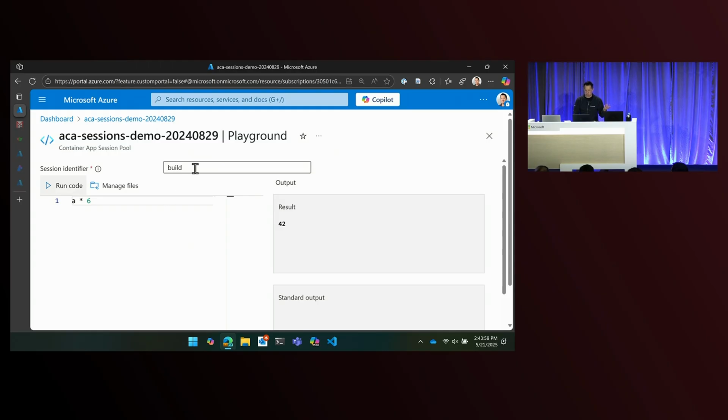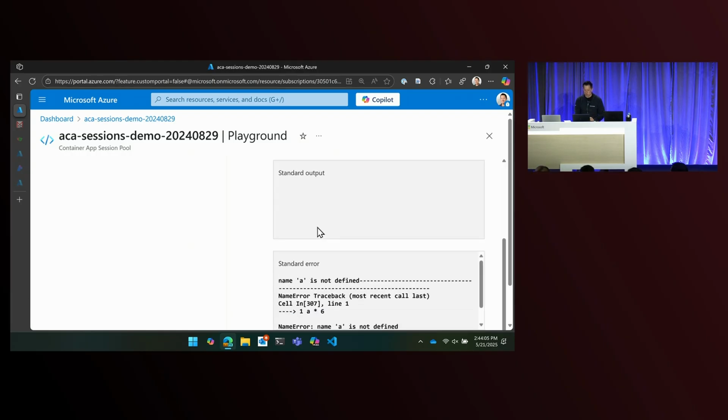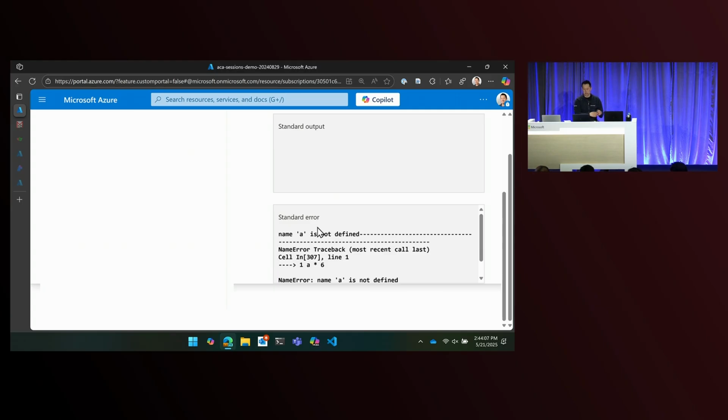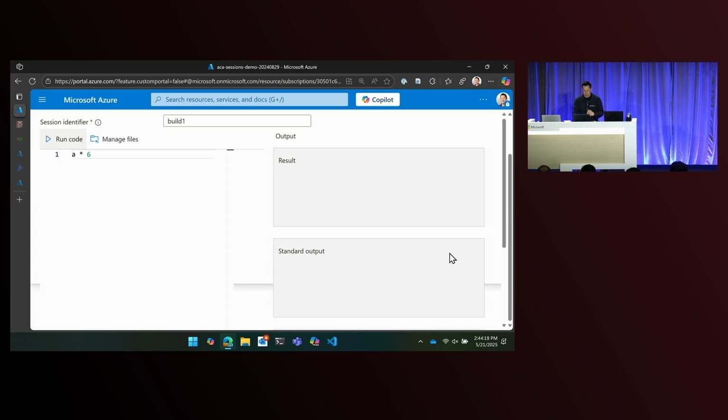But it's actually super easy to switch to another session. If I just put the number 1 here at the end, change the identifier, and I run this code, what I end up with is a new session. And I know that because the variable a doesn't exist here. Right? So behind the scenes, it's just calling a bunch of really simple APIs to execute code. So we can do this in our applications as well. So let me do that.